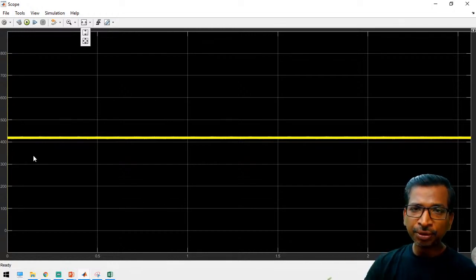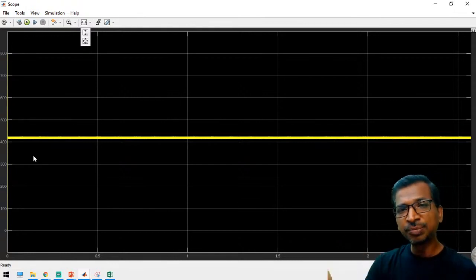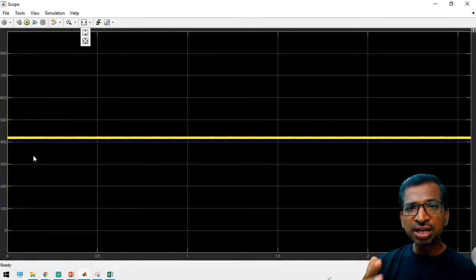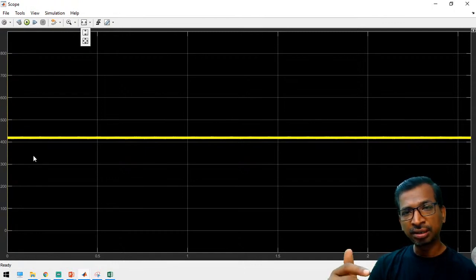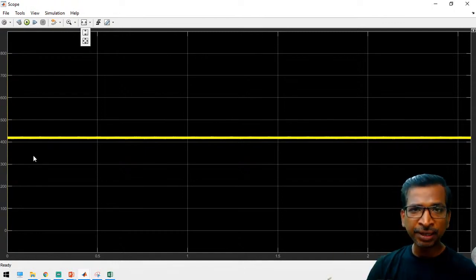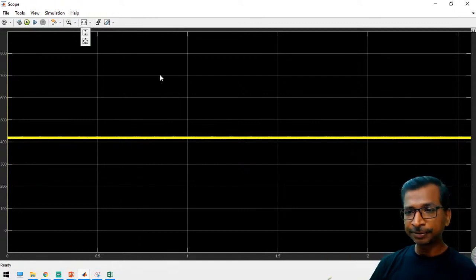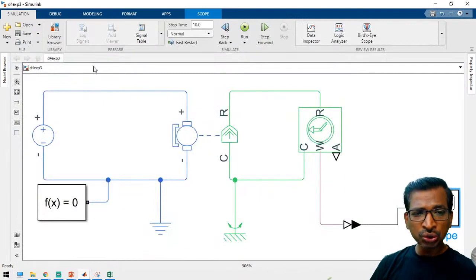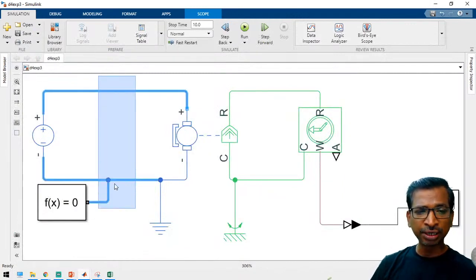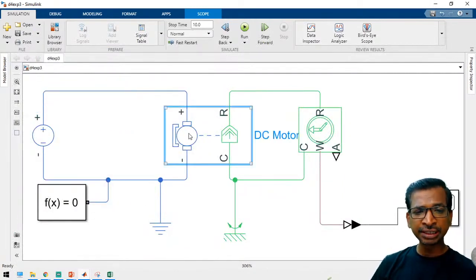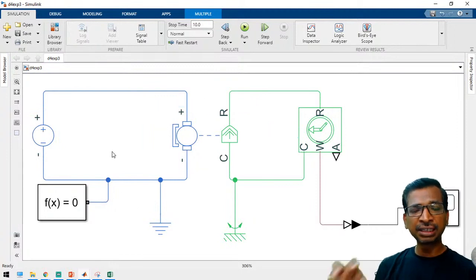Based on the driver input, the power electronic circuit changes the motor speed without any changes in the hardware. This is called PWM technology, applied to get a variable output voltage. Here we are going to use the power electronic circuit in between these two points, between the voltage and the current.